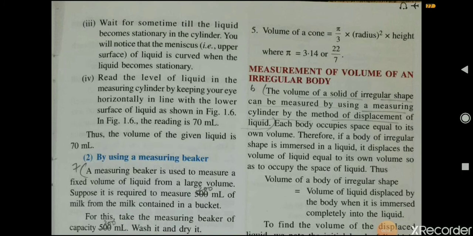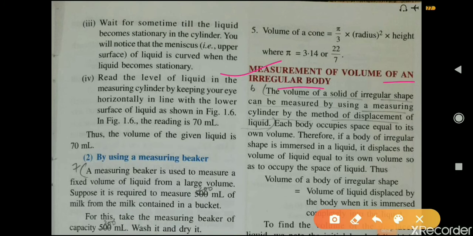Now, measurement of volume of an irregular body. The volume of a solid of irregular shape can be measured by using a measuring cylinder by the method of displacement of liquid. We know that each body occupies space equal to its own volume, and therefore, if a body of irregular shape is immersed in a liquid, it displaces the volume of liquid equal to its own volume, so as to occupy the space of the liquid.